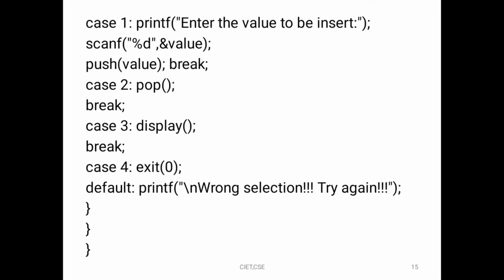Next, you can see case one is push operation. In push operation we have to insert an element, and with the help of the keyboard we pass the value, which will be inserted in the stack. Next, pop does not take any argument, because we are deleting an element. Display is used to display the elements in the stack. The fourth is exit from the program.